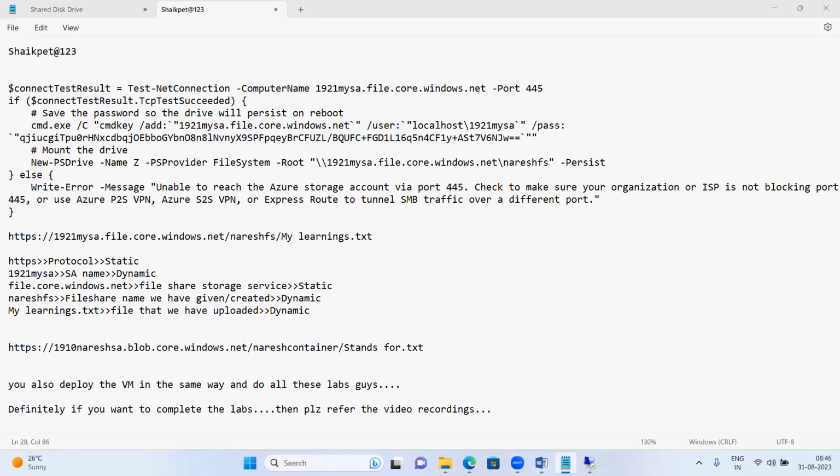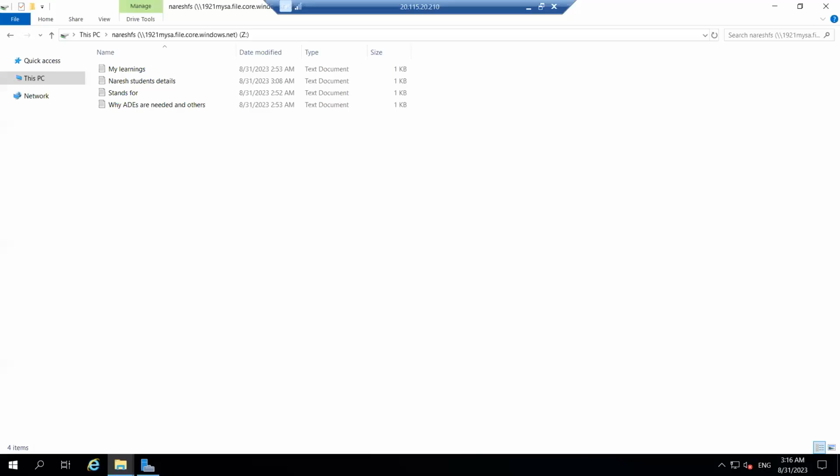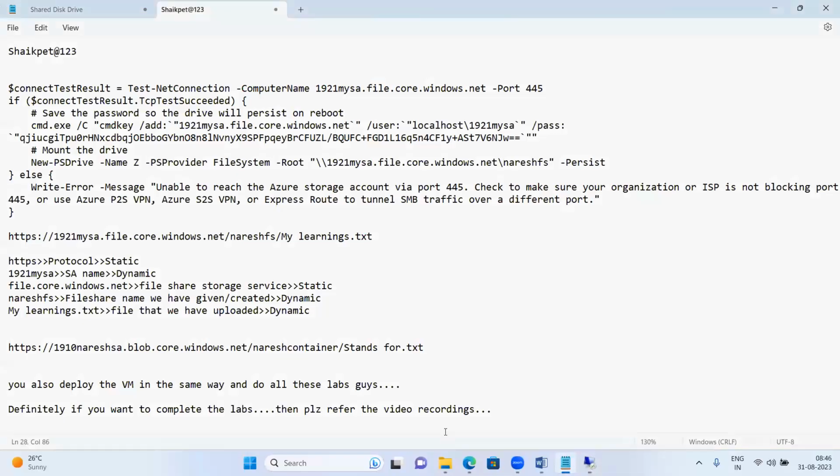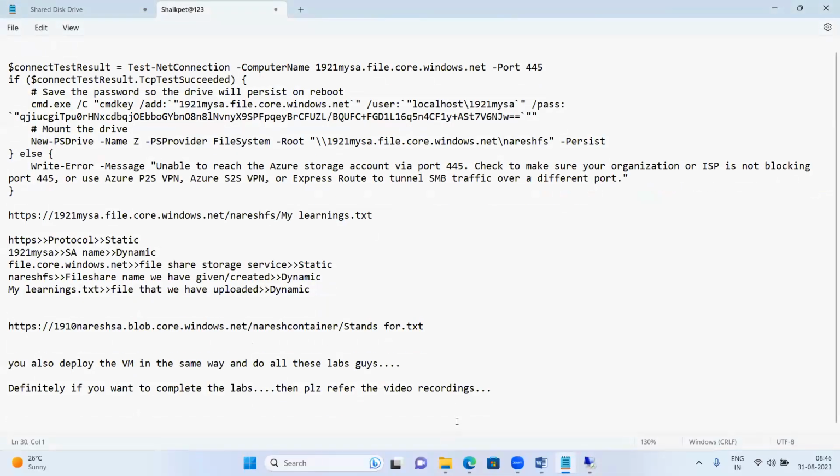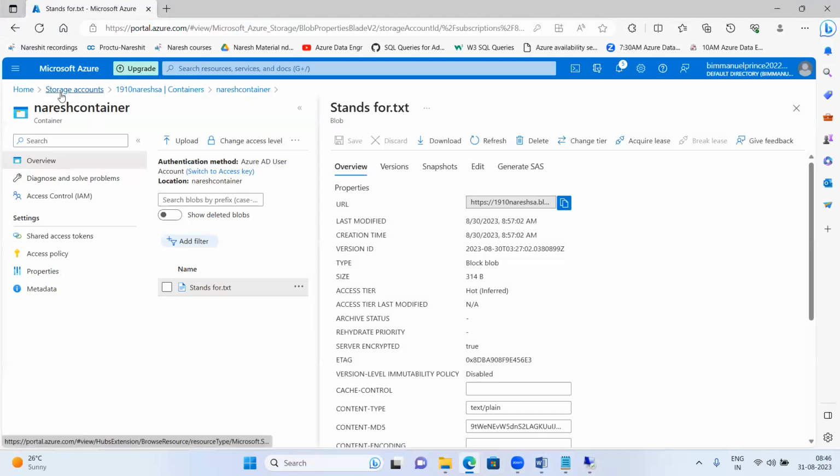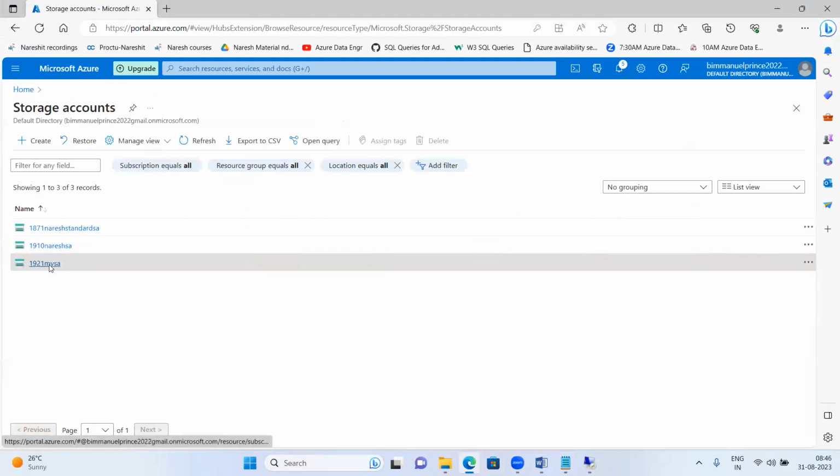To implement this file share storage service, to host it on the VM, the SMB port should be open. Then only you can host this file share.